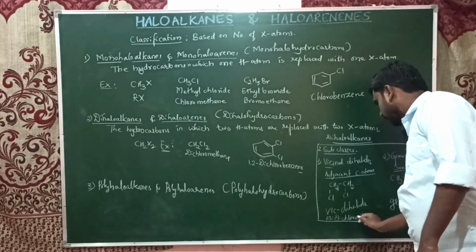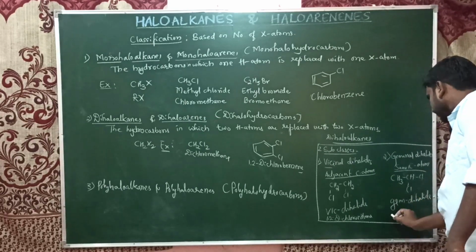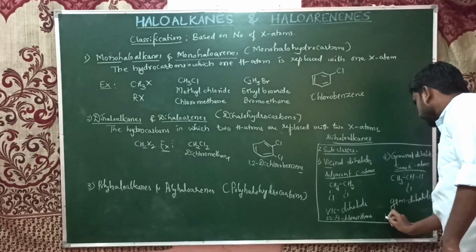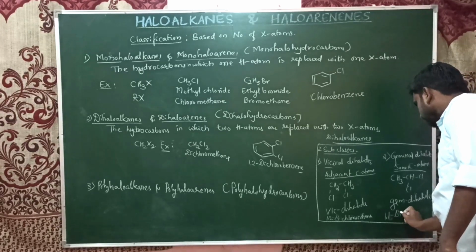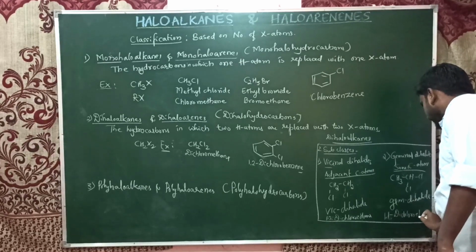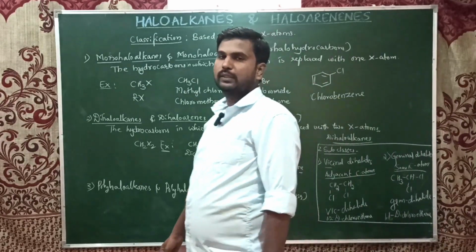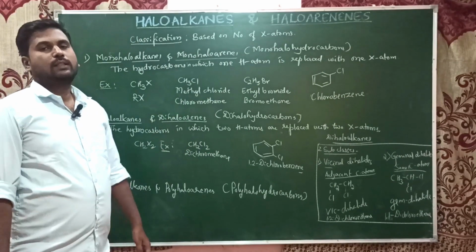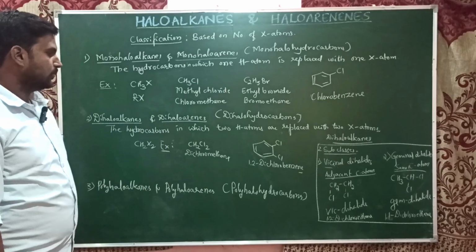1,2 is vicinal, and here 1,1 dichloroethane. Sometimes they may ask in your exam about the examples. So 1,2-dichloroethane is an example of vicinal dihalide, and 1,1-dichloroethane is an example of geminal dihalide. Okay, that is about the dihaloalkanes.